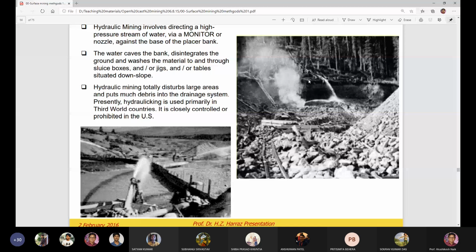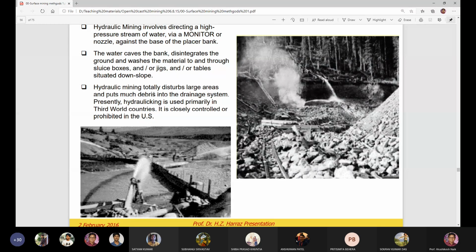The function of the water is to cave the bank of the deposit, disintegrate the ground, and wash the material to and through sluice boxes, jigs or tables situated down the slope so that the heavy minerals can be collected from these sluice boxes.